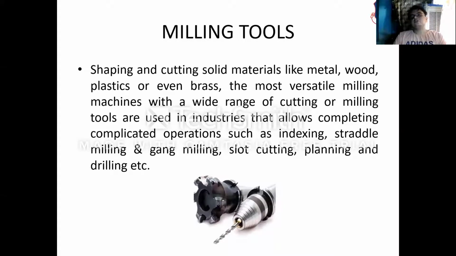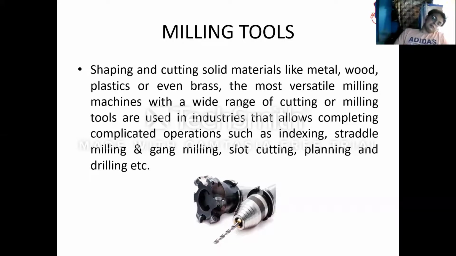Milling tools are used for the shaping and cutting of materials like metal, wood, plastics, or even brass. The milling machine is most versatile, with a wide range of cutting or milling tools used in industries that allow completing complicated operations such as indexing, straddle milling, gang milling, slot cutting, planing, and drilling.